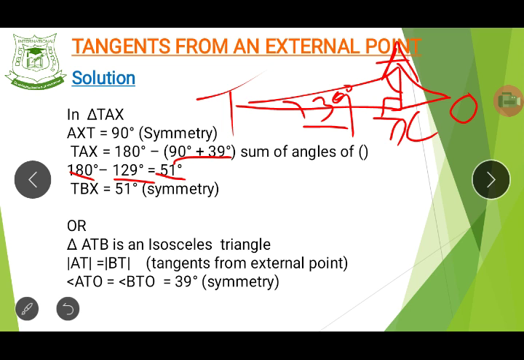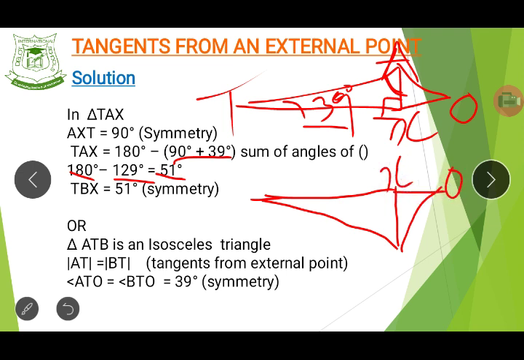So now the angle TBX will also be equal to 51 degrees. What does this mean? This means that we've done it for the one here, A, and we always know that both triangles are always the same. They are always the same thing. So when we have this, do you see that now? And then we have our point O here. This is our point X. This is our point B on the circle.